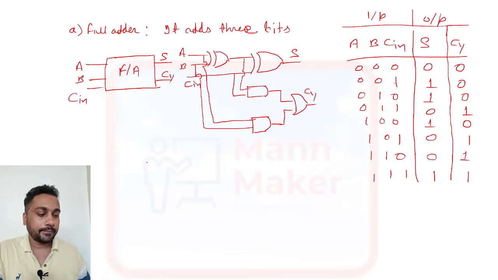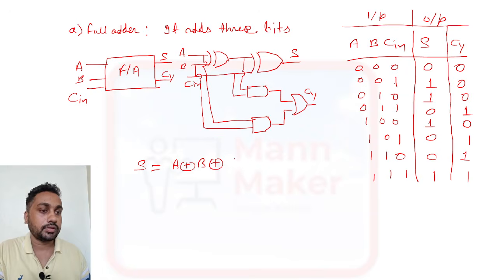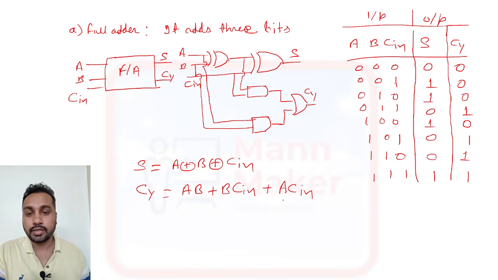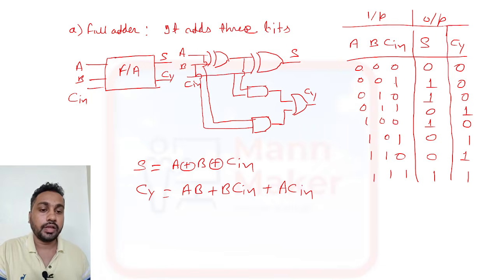Now if you see the equation, for sum, if you write an expression according to this table, it will be A XOR B XOR C in. And for carry, if you see the truth table for carry, it will be AB plus B C in plus A C in. This is the equation for a full adder.